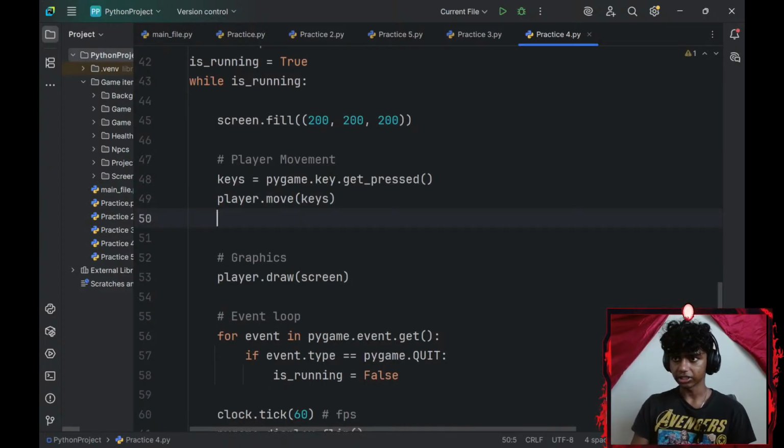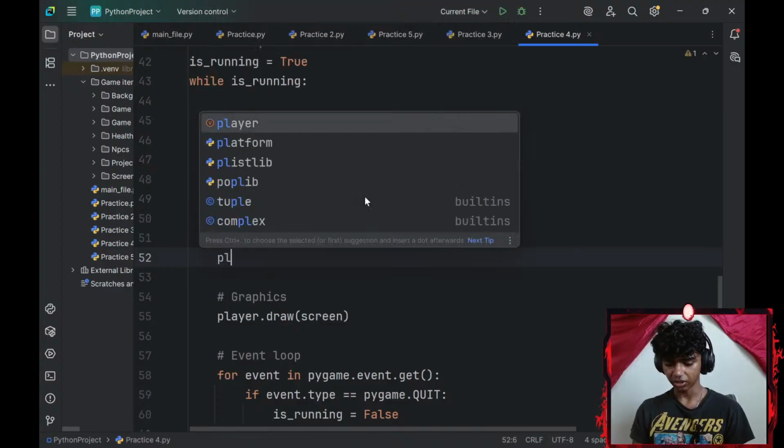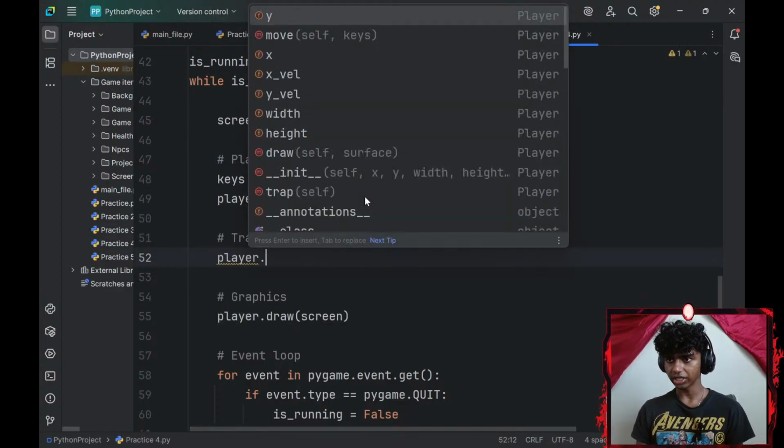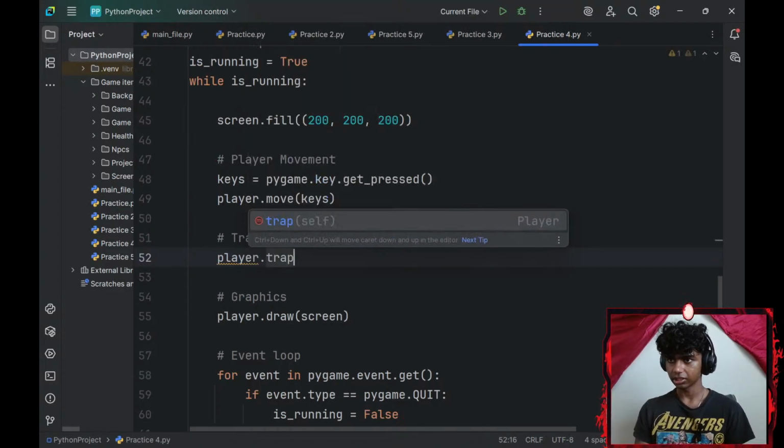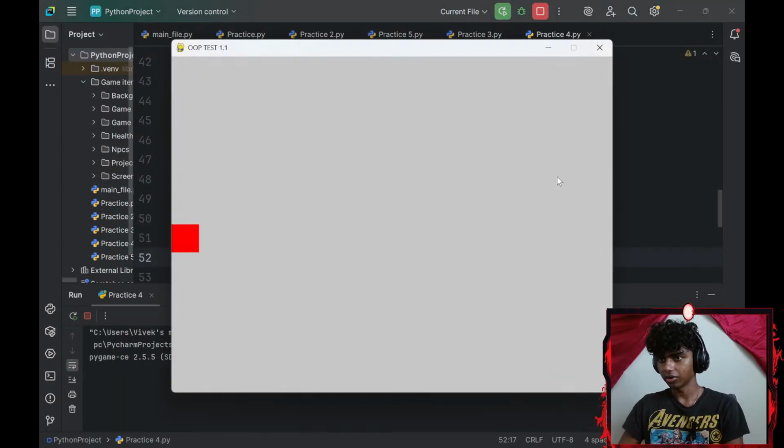And now maybe under my player movement, I'll go ahead and add a comment that says trap player in window. To trap my player in window, I'll go with my player object dot trap. There, I don't need a parameter. This should trap my player in the window. There we go.